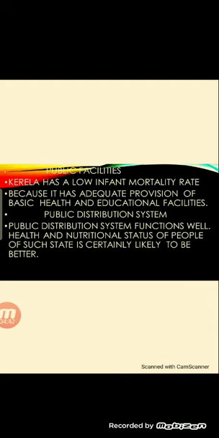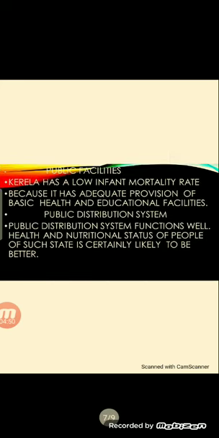And its educational facilities are also very nice. That is why we have seen its literacy rate is highest, so its education program is also very nice. If we see its public distribution system, it also functions very well. So overall health and nutritional status of people of states like Kerala is certainly likely to be better than others, right?